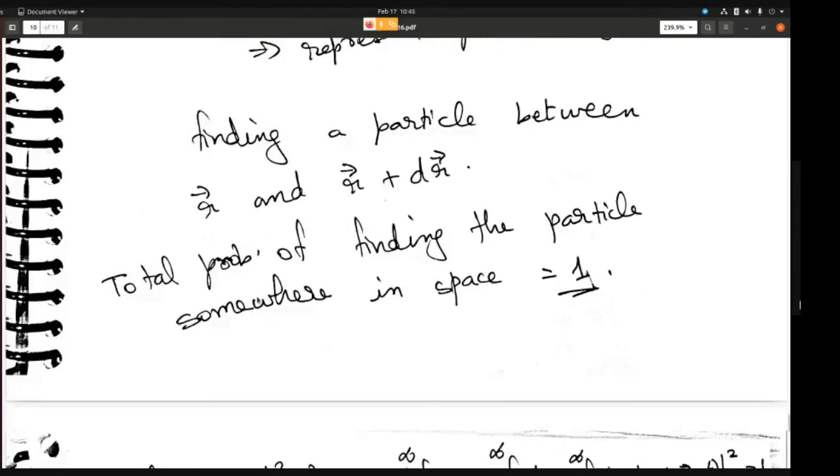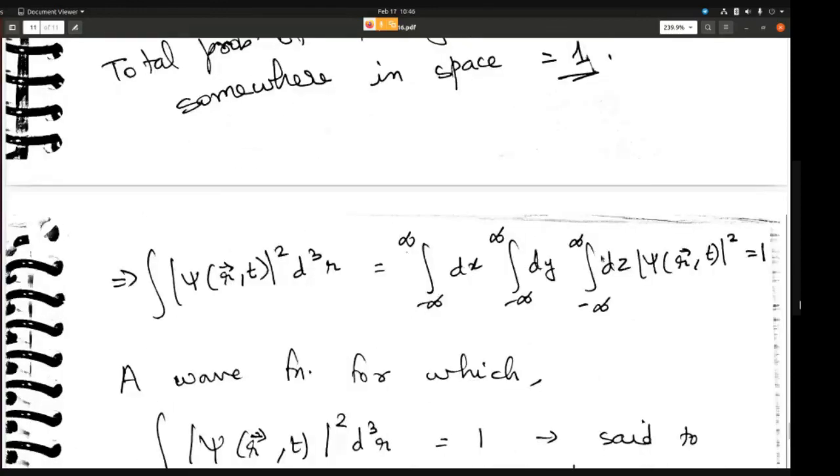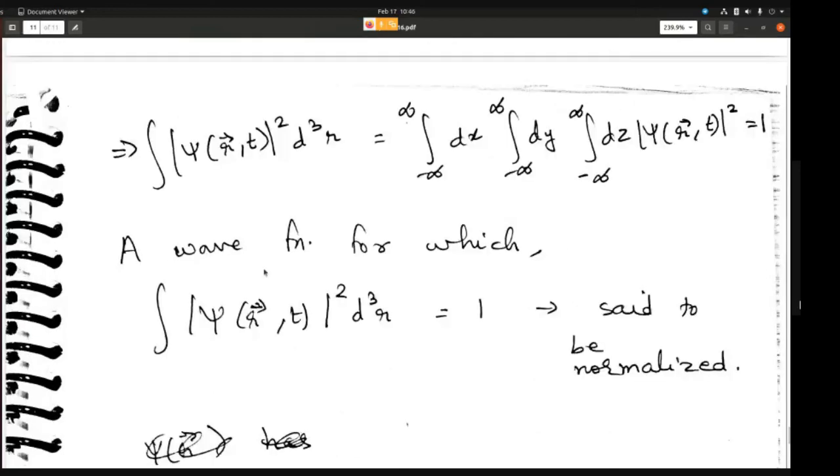The total probability of finding the particle somewhere in space has to be equal to 1. If it is not equal to 1, then it means your state vector is not normalized. Because the particle is going to be somewhere in space, the total probability has to be 1, so this integration has to be equal to 1. A wave function for which this is equal to 1, you say that it is normalized. This we have already seen.